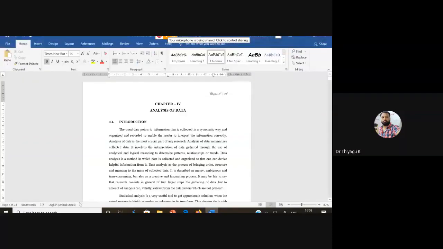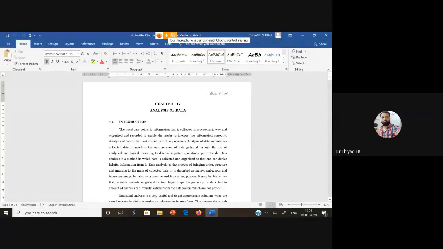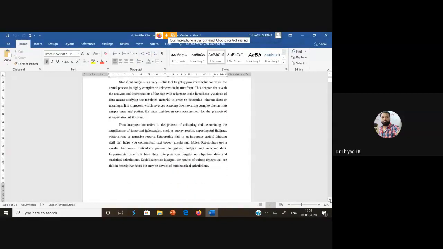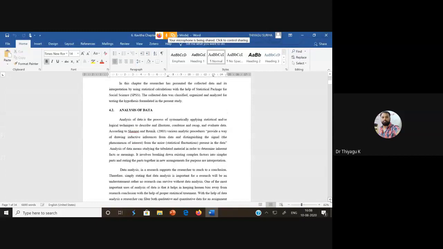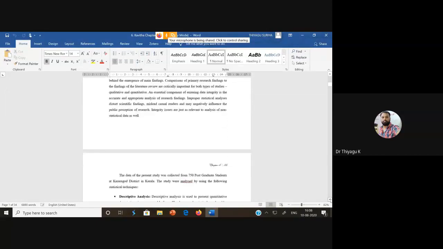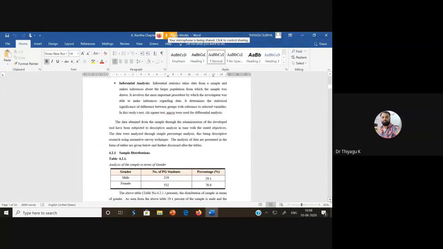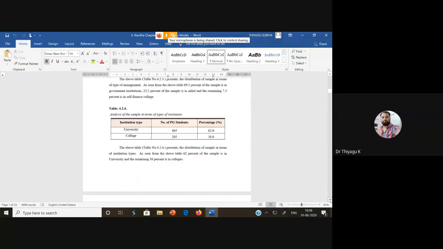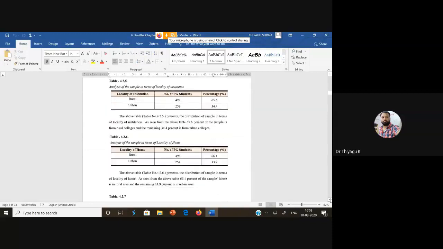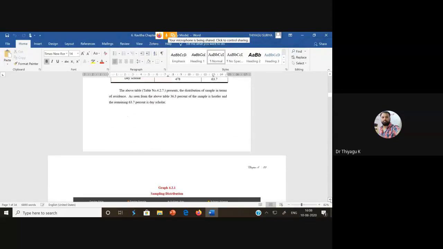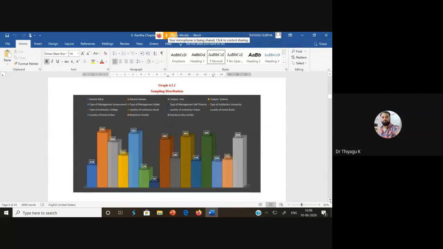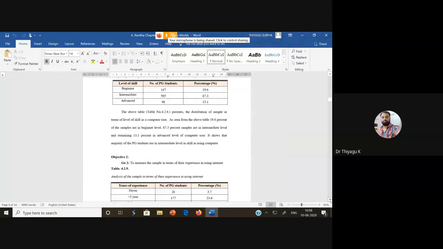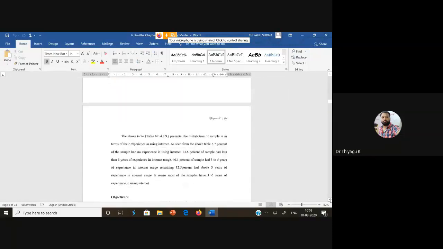See, chapter 4 of hers is 34 pages. So she's adding a lot of tables in this. Only for the introduction is she adding less, then she goes deeply into the statistics part. The sample descriptions, yeah. So she's giving a very good picture of the statistics part. If you look at it, even the figures, based on the above tables, she's giving figure representations. Then it goes on like 34 pages.